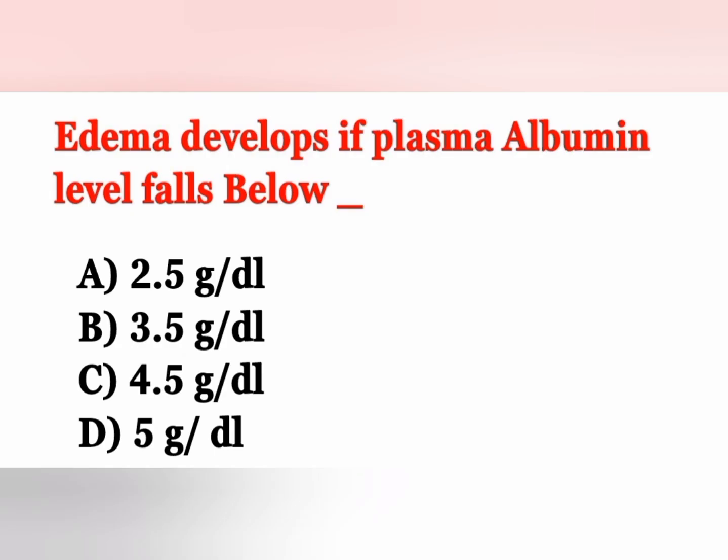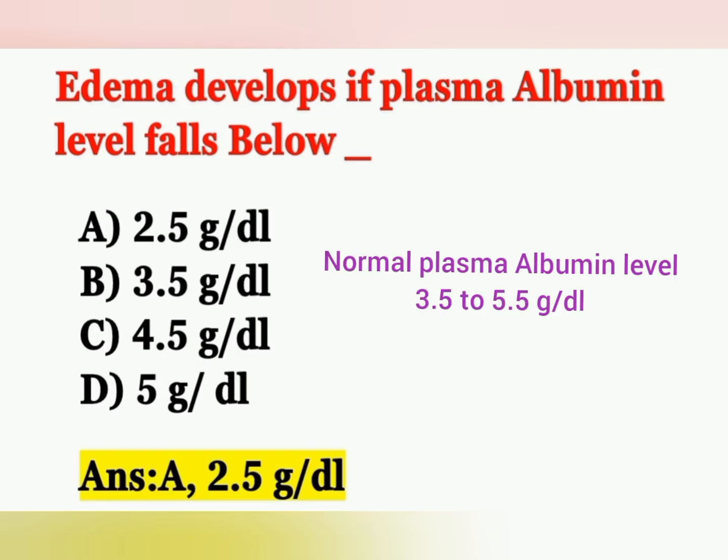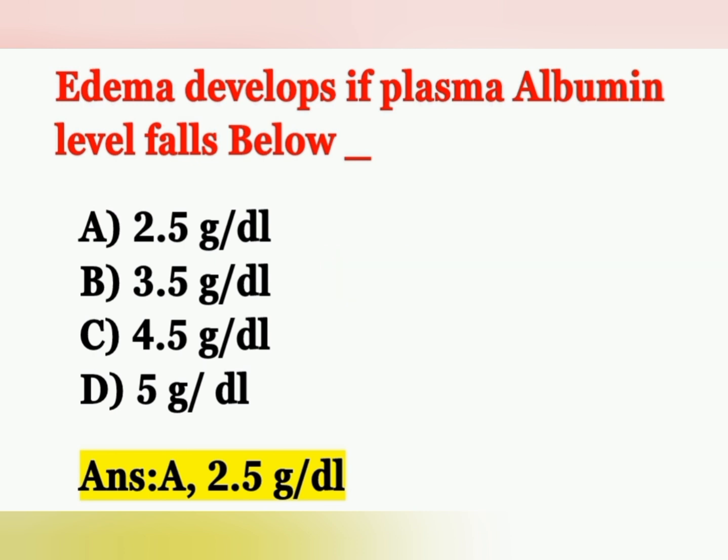The next question: edema develops if plasma albumin level falls below. Option A 2.5 gram per deciliter, option B 3.5 gram per deciliter, option C 4.5 gram per deciliter and option D 5 gram per deciliter. Edema develops if plasma albumin level falls below 2.5 gram per deciliter. Option A is the correct answer. The normal plasma albumin level is 3.5 to 5.5 gram per deciliter, so edema develops if it goes below 2.5 gram per deciliter.